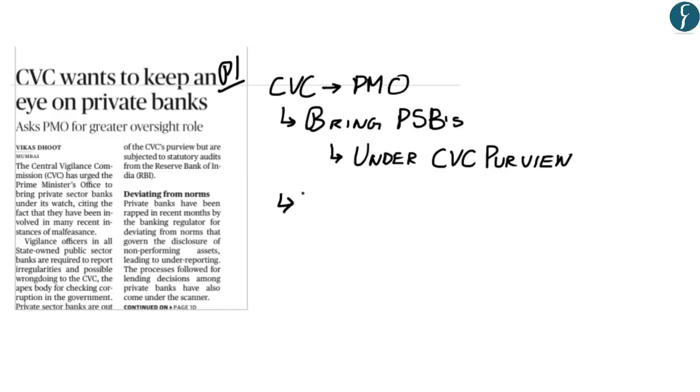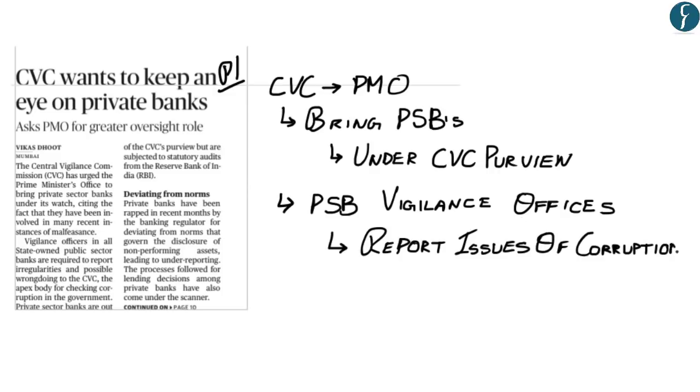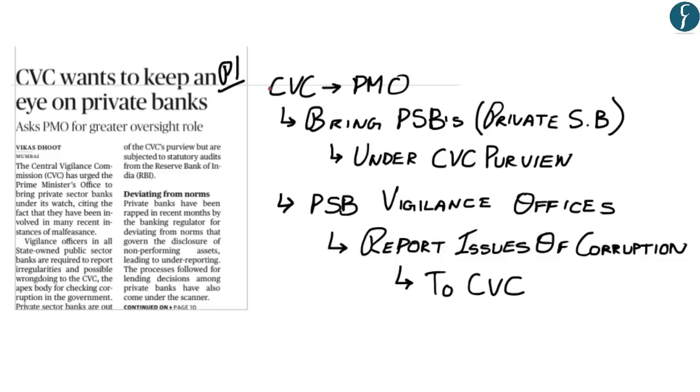As of now, vigilance officers in all state owned public sector banks are required to report irregularities and any wrongdoing or any issue of corruption to the Central Vigilance Commission. Now, hopefully, up till here, you've understood why this article is in the news: that the Central Vigilance Commission has asked the Prime Minister's office to bring private sector banks under the purview of the CVC.